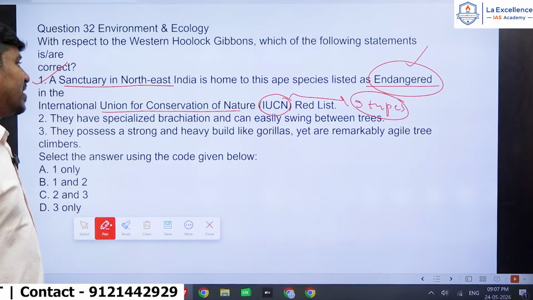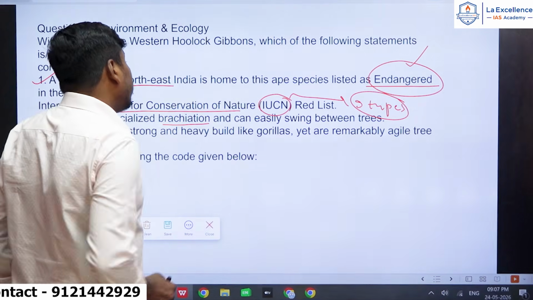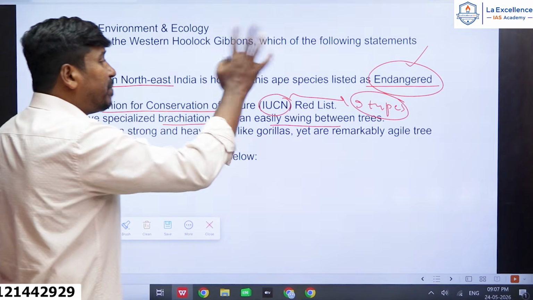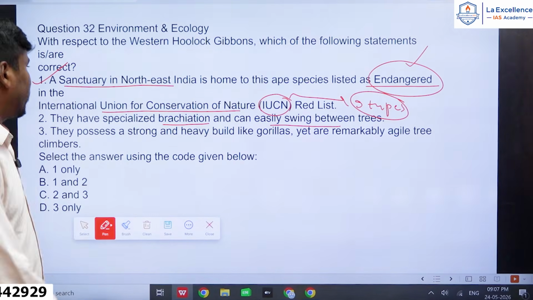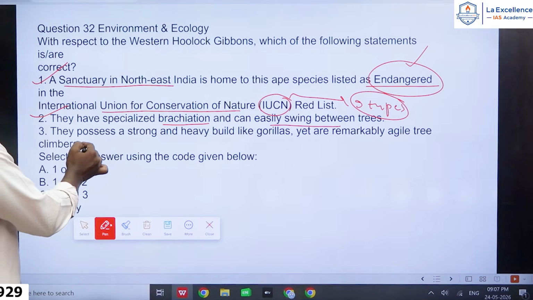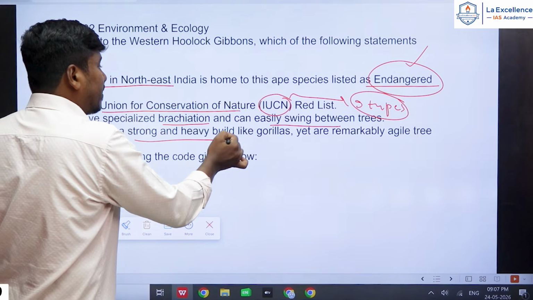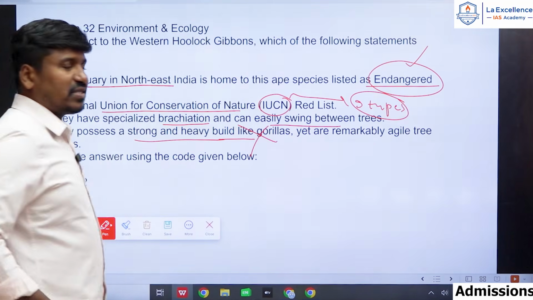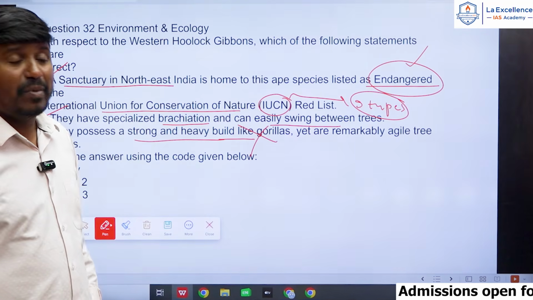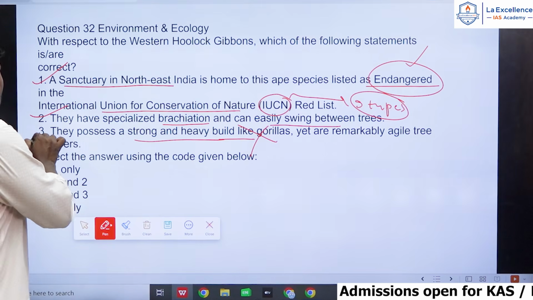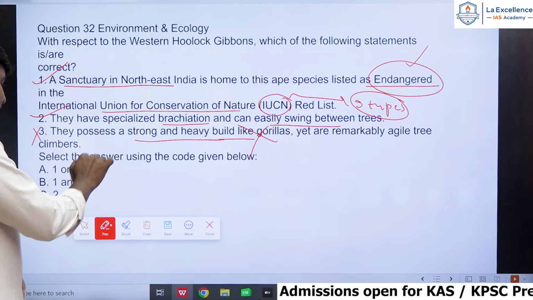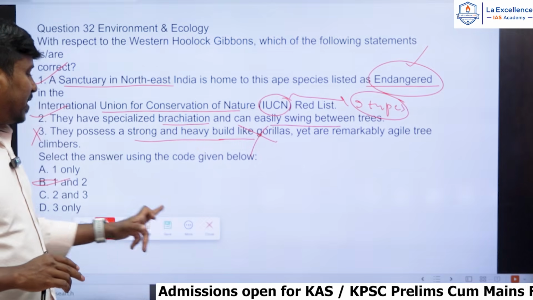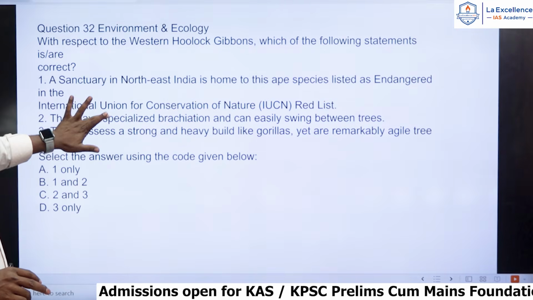And they have a specialized movement called brachiation, and can easily swing between the trees, that is also correct. They will swing between the trees, a correct statement. And they possess a strong and heavy build like gorillas, that is the wrong statement, because gorillas are very massive mammals, right? So the third statement is wrong. They are asking to select the correct ones, only 1 and 2 are correct. So the answer should be B. B is the correct answer for this question.